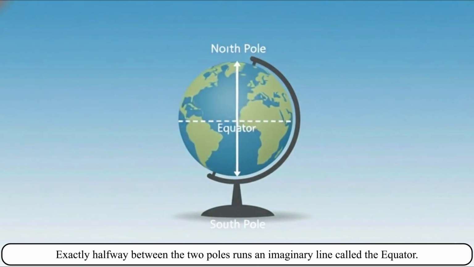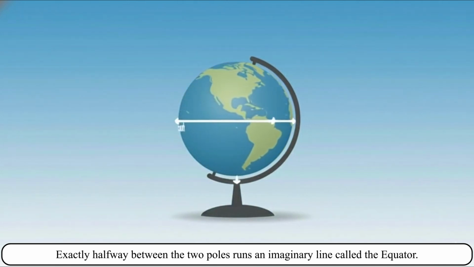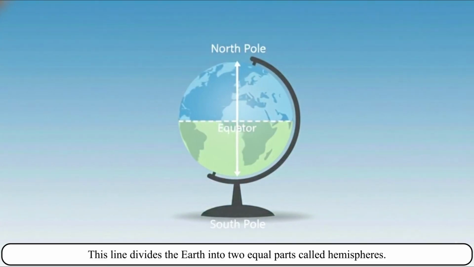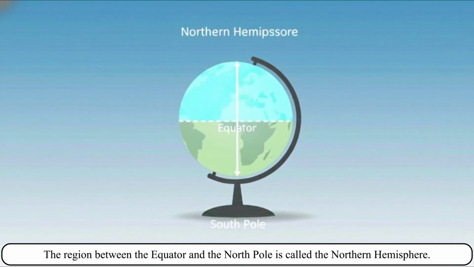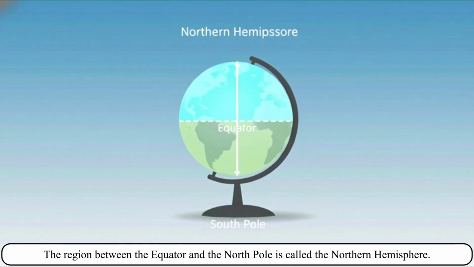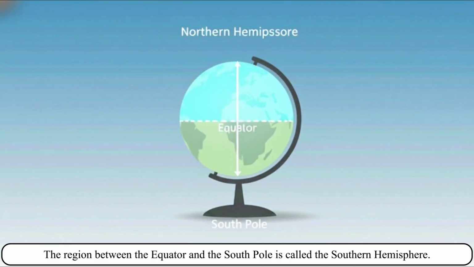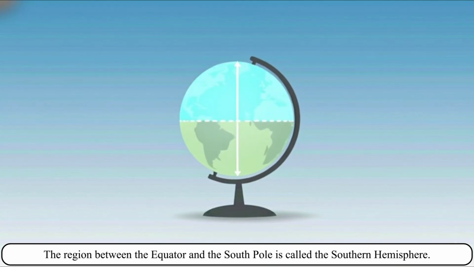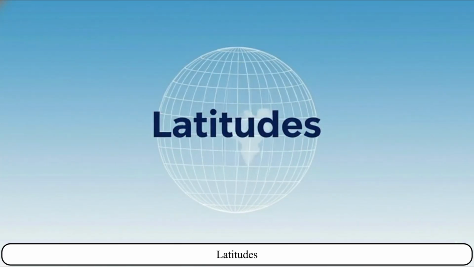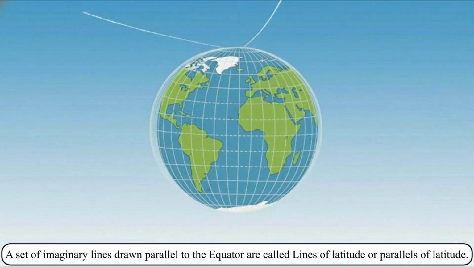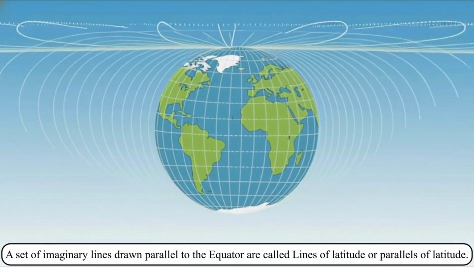Exactly halfway between the two poles runs an imaginary line called the equator. This line divides the Earth into two equal parts called hemispheres. The region between the equator and the North Pole is called the Northern Hemisphere. The region between the equator and the South Pole is called the Southern Hemisphere.